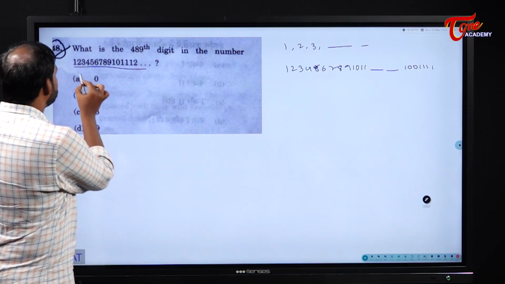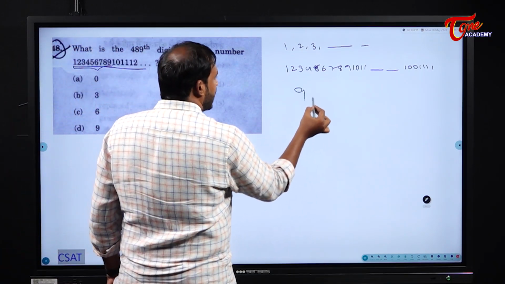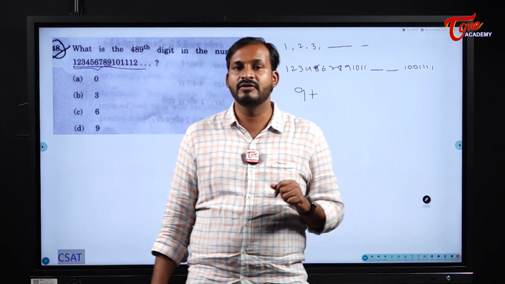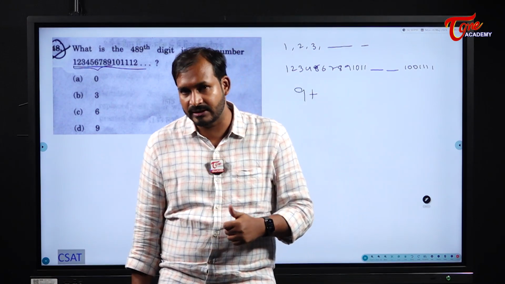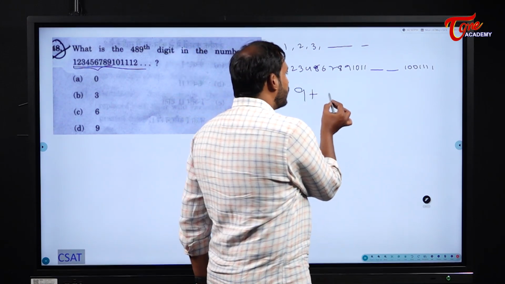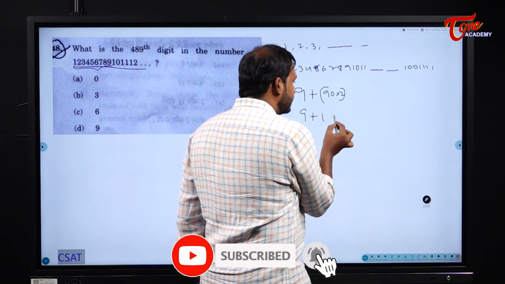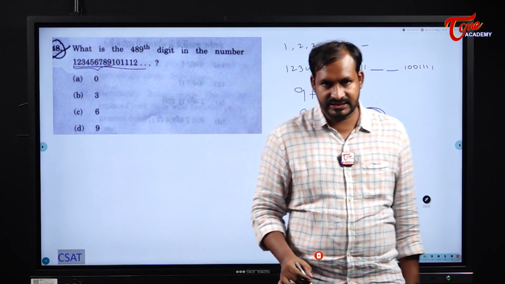Because we are starting from 1, 0 cannot be taken. So 9. And how many 2-digit numbers will we have, students? From 10 to 99, how many? 90. So to write these 90 numbers, how many digits will we use? We will use 90 into 2 digits. That means 9 plus 180. That means up to 2-digit numbers, we will use 189 digits.